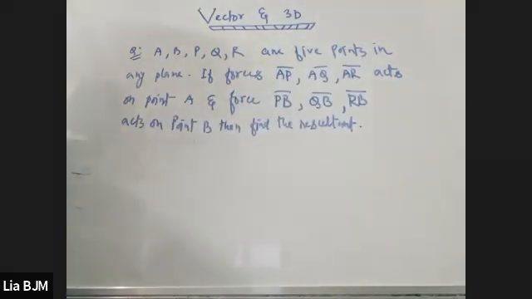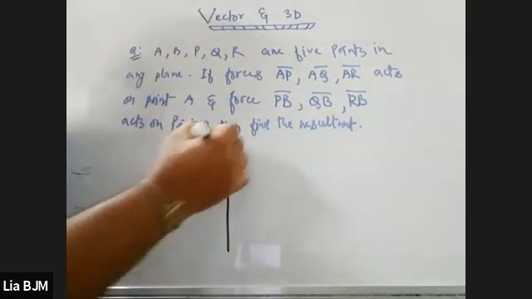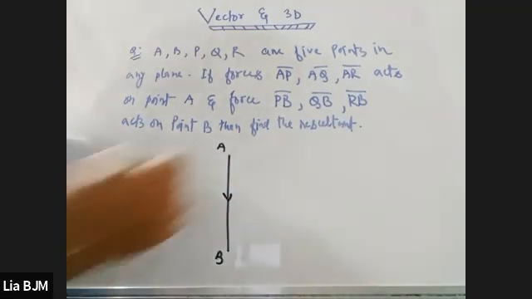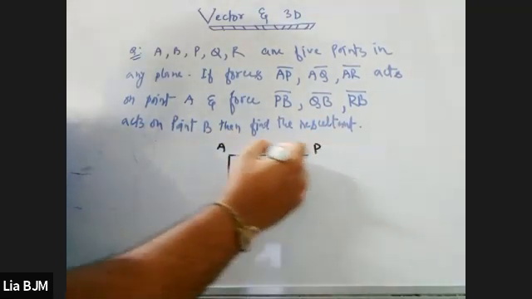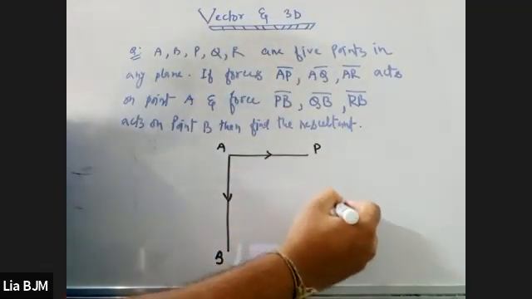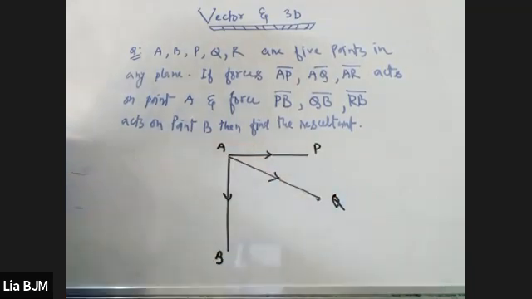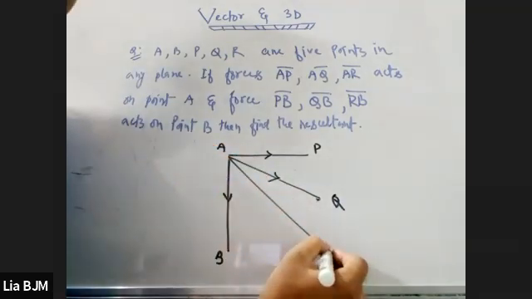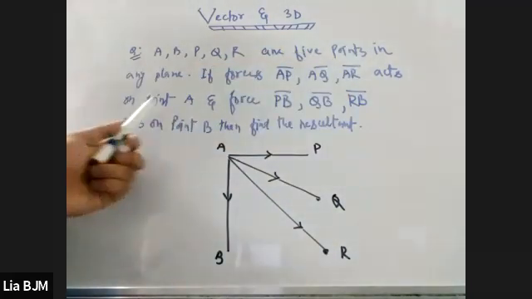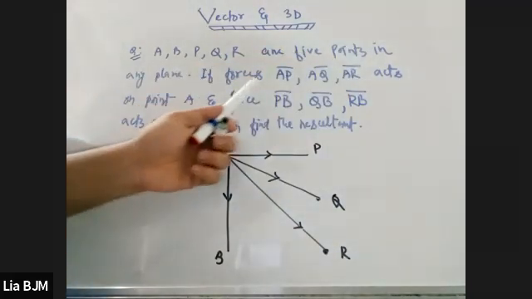So how am I going to find it out? For this one, let me give you the diagram first of all. You can assign it from the diagram. Say this is AV, and this AV direction is this side. Here it is the P vector, AP, and AQ is acting over this side. I am going to give you the directions like this: AQ, and they are saying AR. Very fine, I'll consider the R point over here, so the direction over this side is acting on the point A. And force PB.